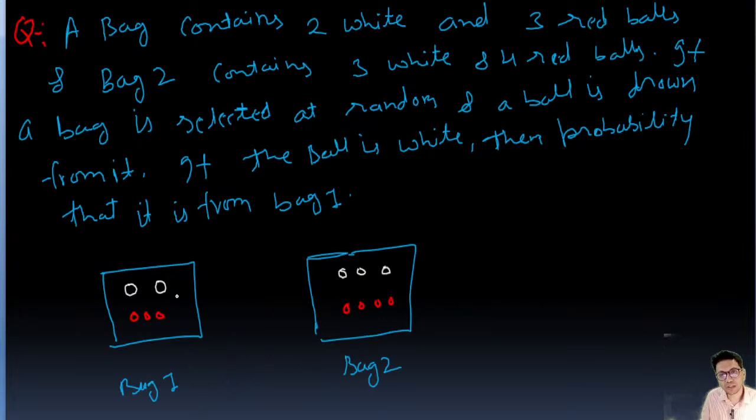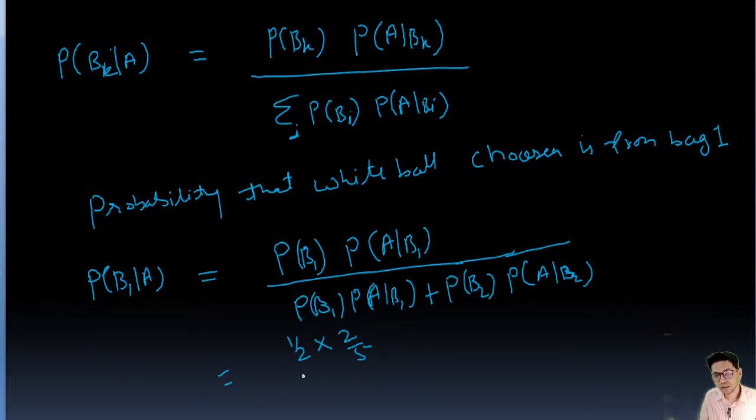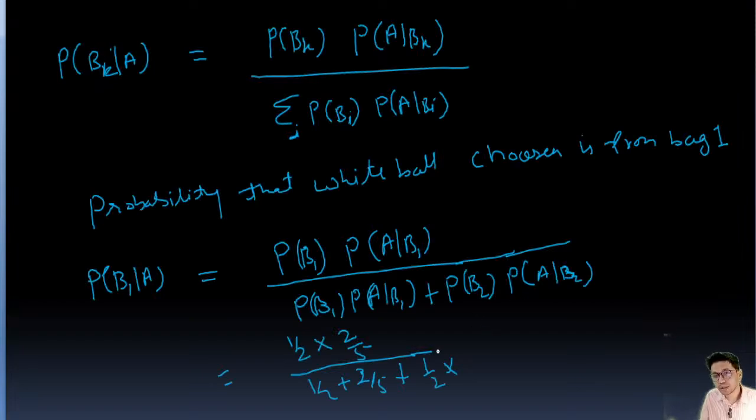So in bag one there are 5 balls, total number of events 5, and the favorable number of events, meaning white balls, total number of white balls are 2, so 2 by 5. Upon, this is probability of this one, this is same, 1 by 2 into 2 by 5, plus here probability of choosing bag 2 is 1 by 2, that we know, right? This one. Now probability of getting white ball from bag 2.